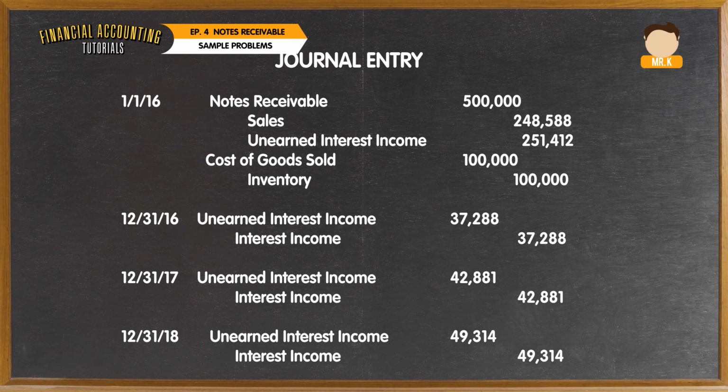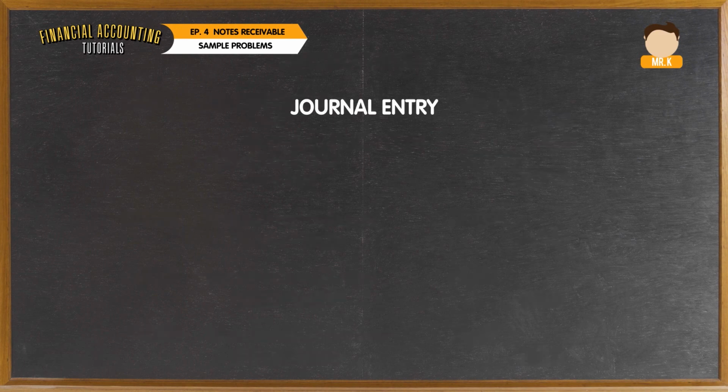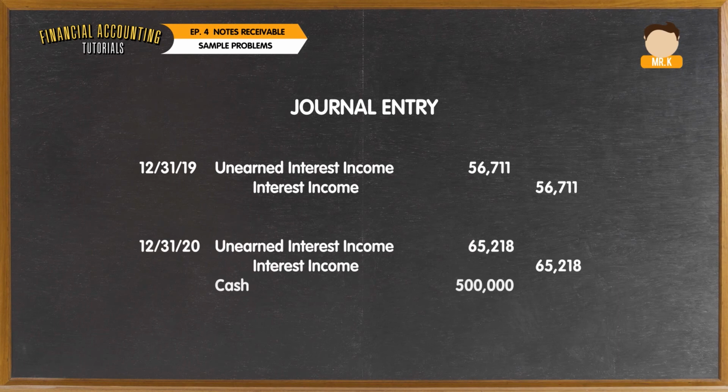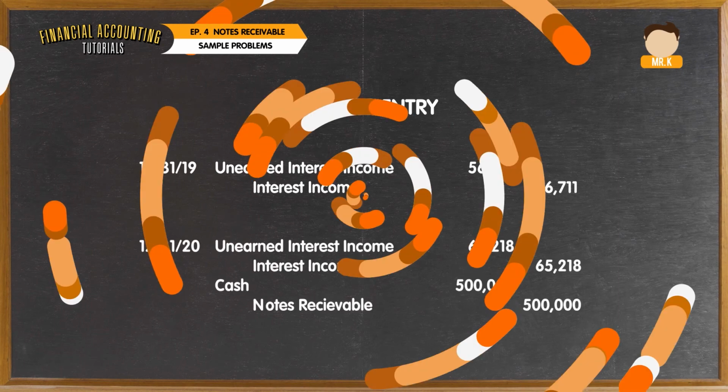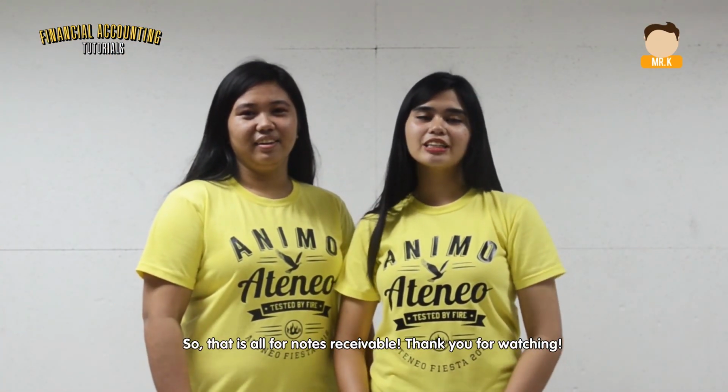The subsequent entries can be based from the amortization schedule. For example, on December 31, 2016, the entry was made to recognize the unearned interest income earned for the year. On December 31, 2020, the entry was made to recognize the lump sum payment. So that's all for notes receivables.